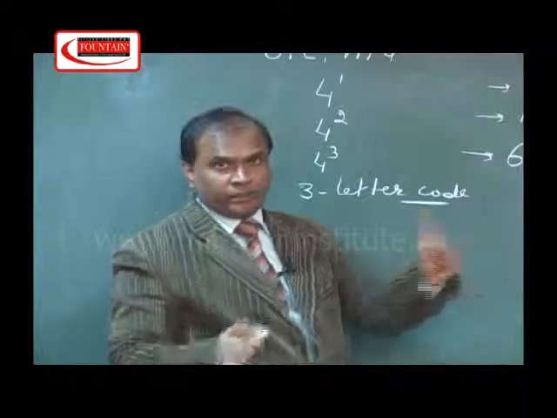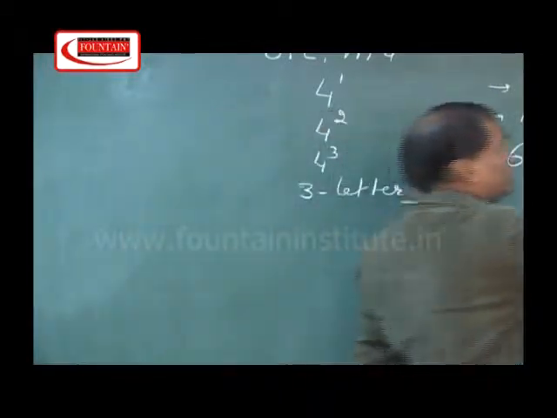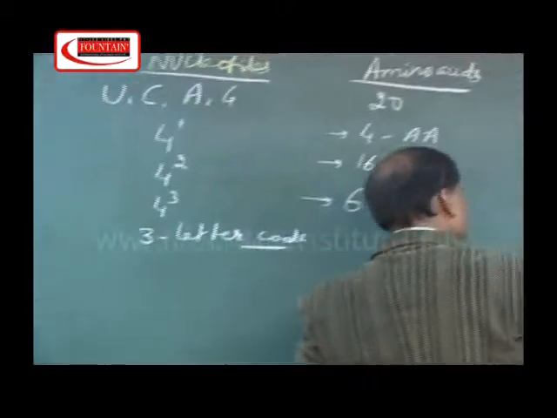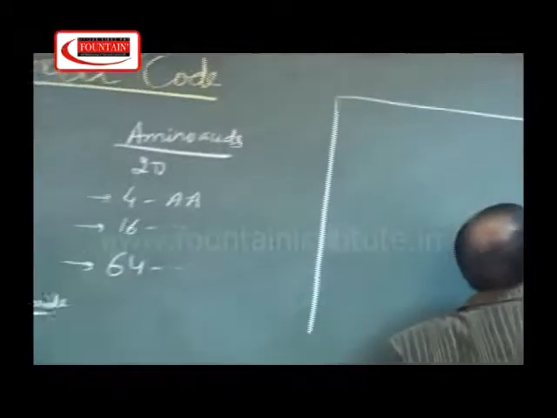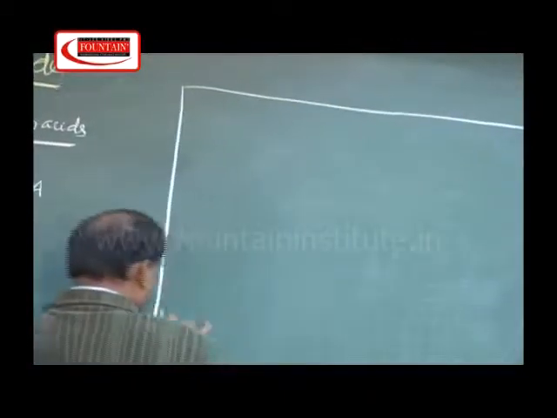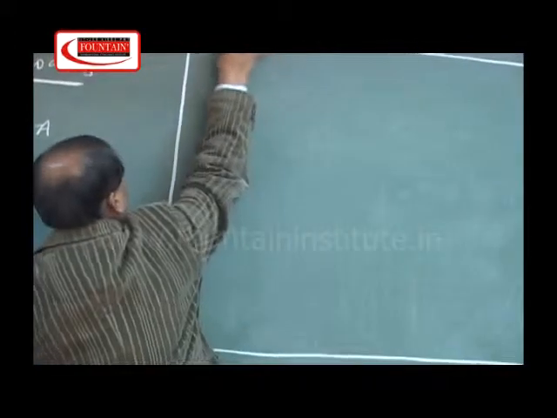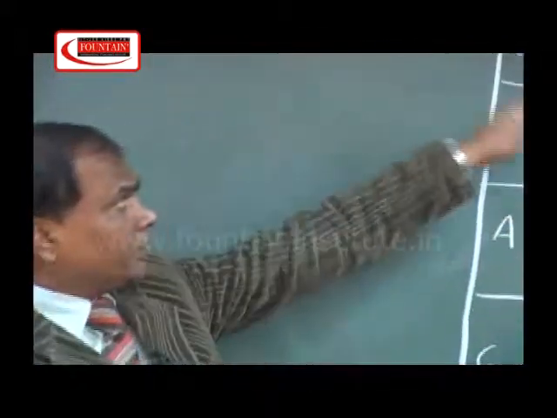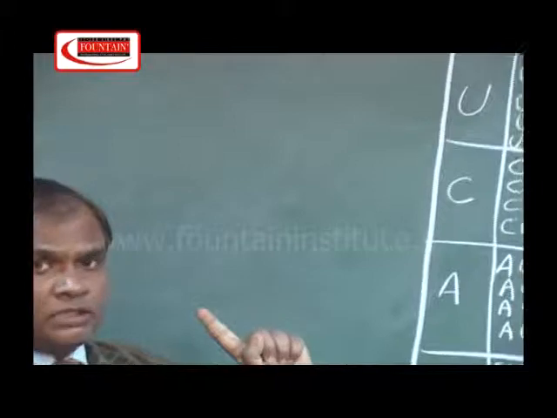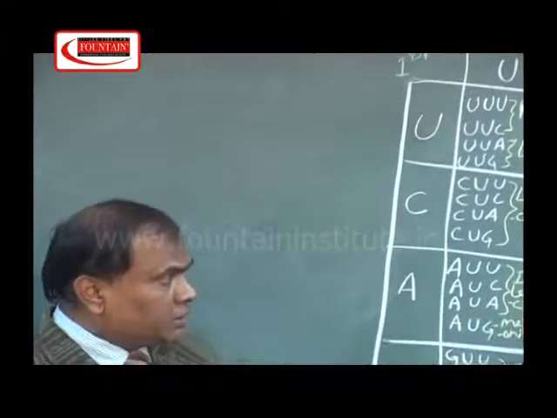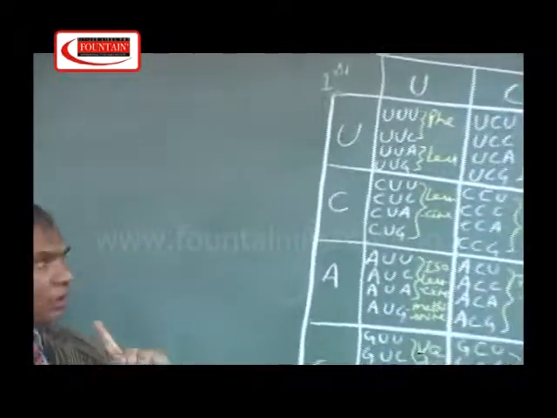So let me prepare the genetic code by using these 4 types of nitrogenous bases. A total of 64 types of codons will be formed by using 3 nucleotides. We have prepared this codon dictionary.